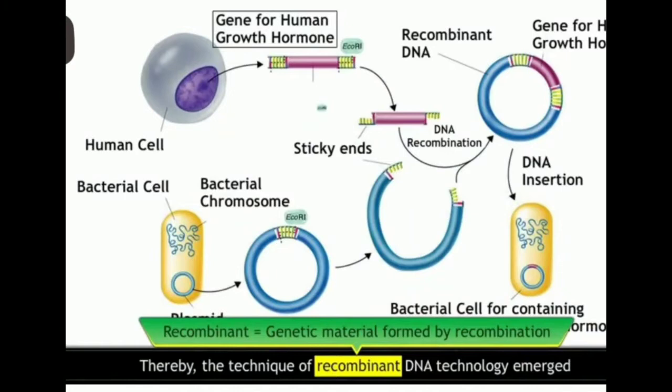So the technique of recombinant DNA technology emerged, which has large scope in the field of genetic engineering.